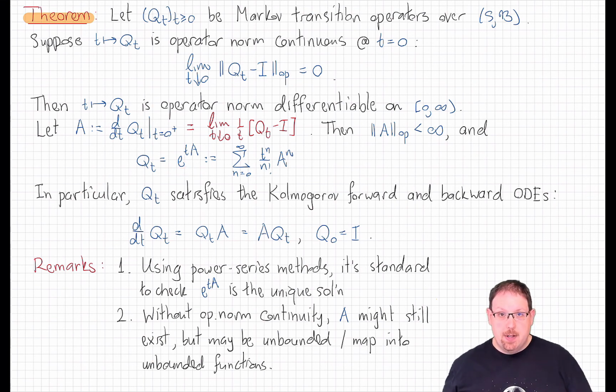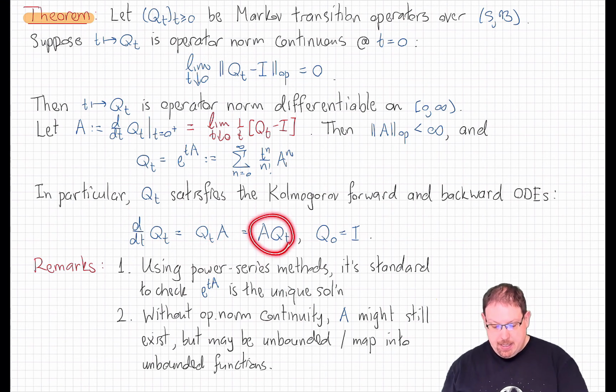But it's important to note that in some cases that we may have time to explore much later in this course, one of these equations might make sense, but the other not. For example, suppose that we had an operator A that was not a bounded operator. An operator A which eats bounded functions and spits out functions that aren't necessarily bounded. Well, then this doesn't even make sense, because if I try to apply Qt to any function in its domain, that's going to be a bounded function. But on this side, A applied to that function won't be bounded, and I can't apply Qt to that unbounded function anymore. On the other hand, this could make sense.